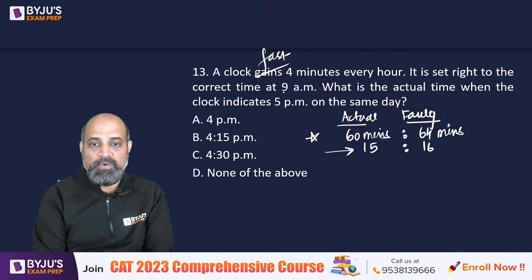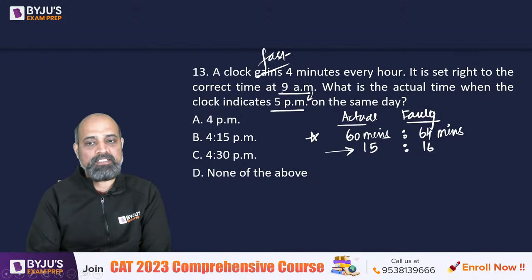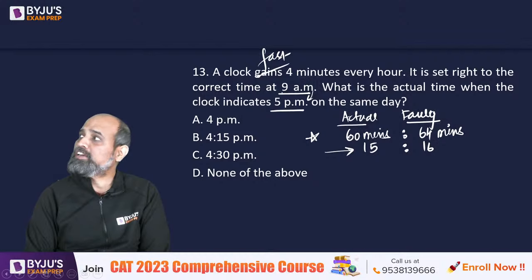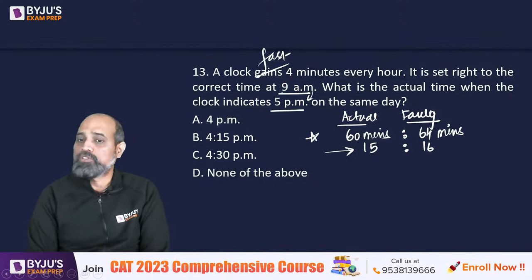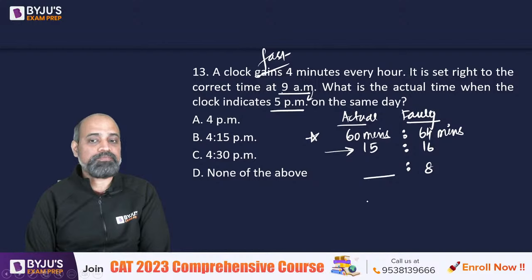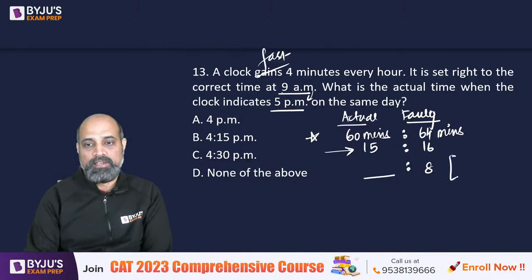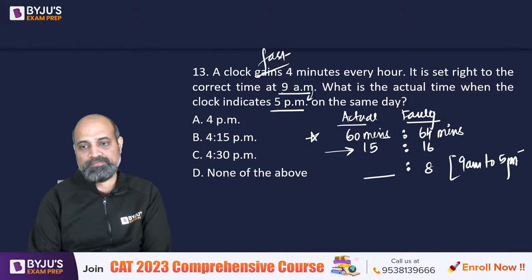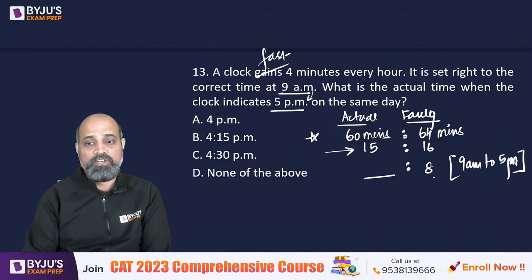Now, from 9 a.m. to 5 p.m., how many hours is that? 9 a.m. to 5 p.m. देखो 9 to 9 तो 12 होता है, उससे 4 कम हो जाएगा. So this is going to be 8. So can I say faulty clock has moved 8 hours? So अगर this is 8 hours, what do you think I should write here? 8 कहाँ से आया? 9 a.m. to 5 p.m. This is 8 hours.